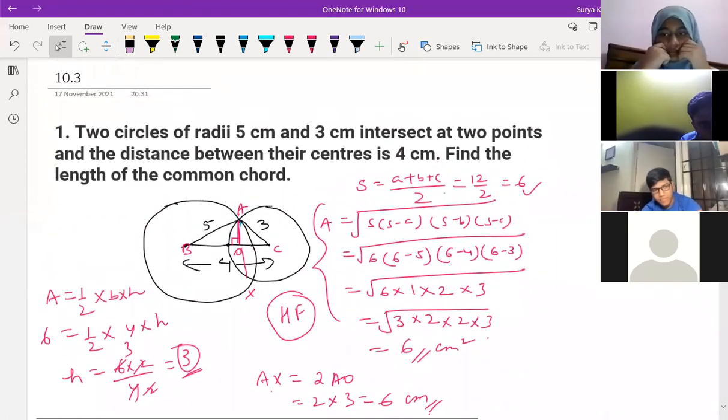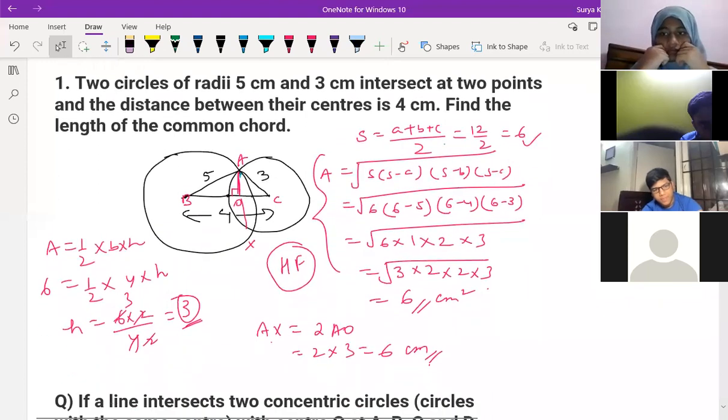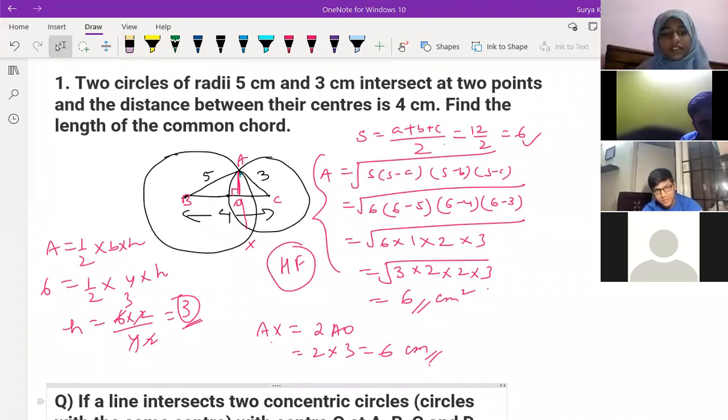Acha. Okay, I'm just putting one quiz to you, to all of you. Actually, we have around 10 minutes left. Based on this circles only, circles for class 9th.